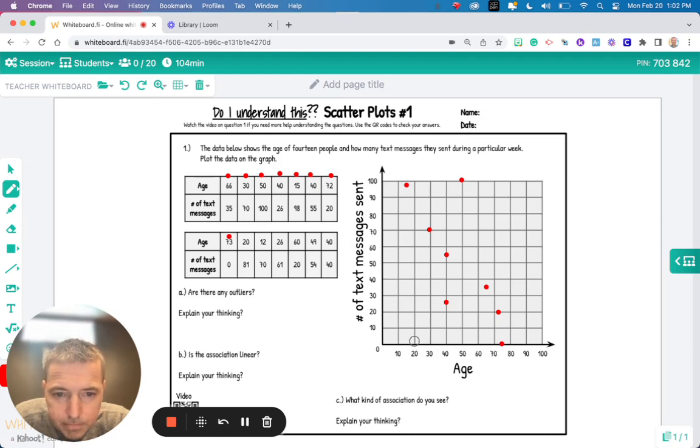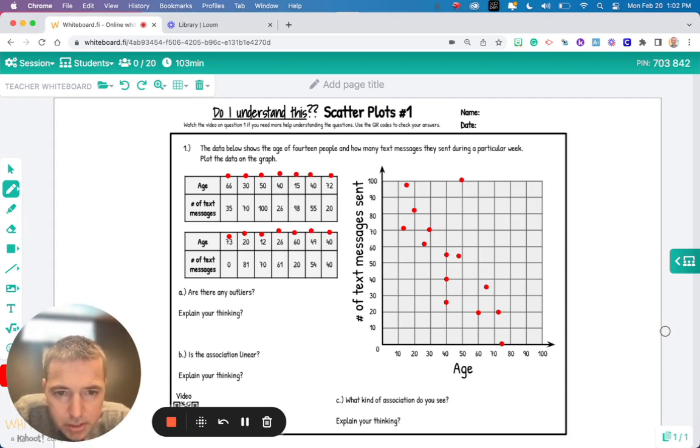20, 81. 12, 70. 26, 61. 60, 20. 49, 54. And 40, 40. So here's all 14 dots.